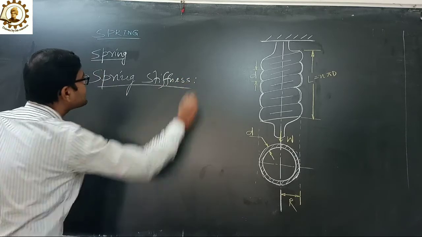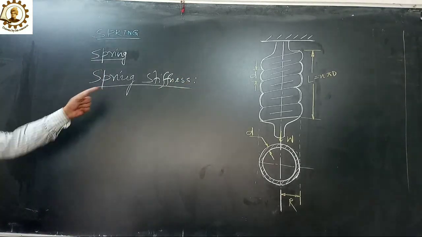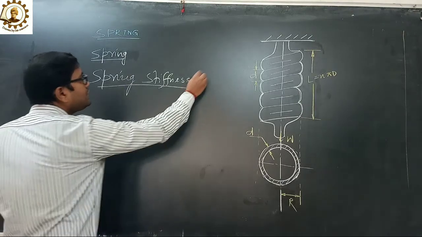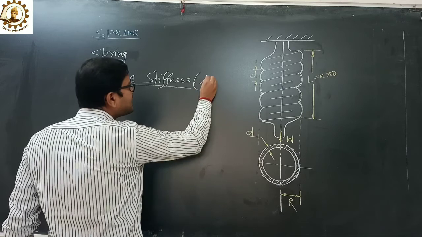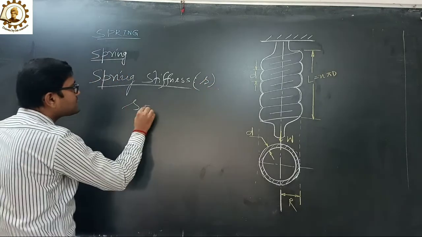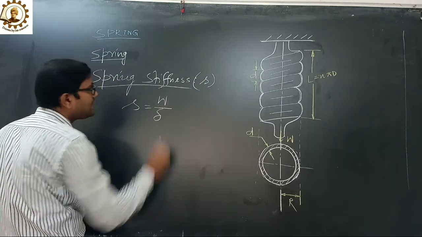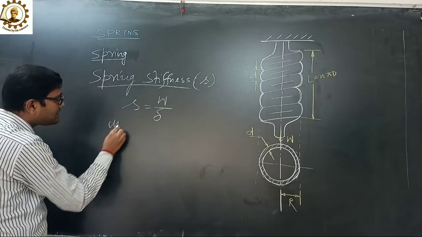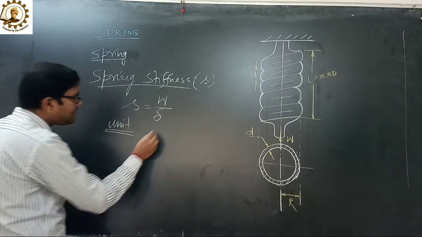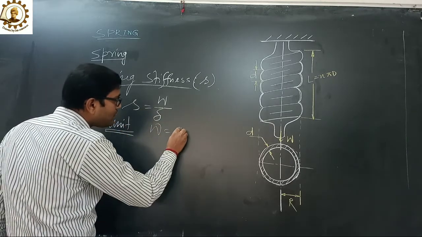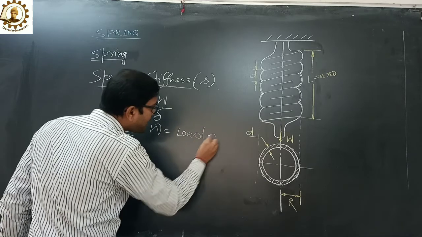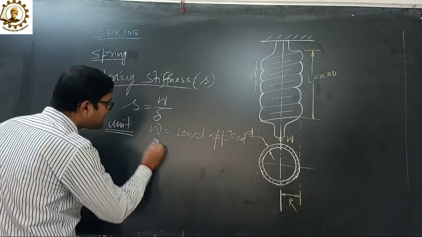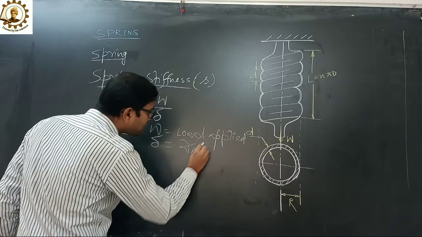Now, spring stiffness. What is the spring stiffness? Spring stiffness is the load required per unit deflection. That means if we symbolically represent it, that is S. So S equals W upon delta, where W equals load applied and delta equals deflection.